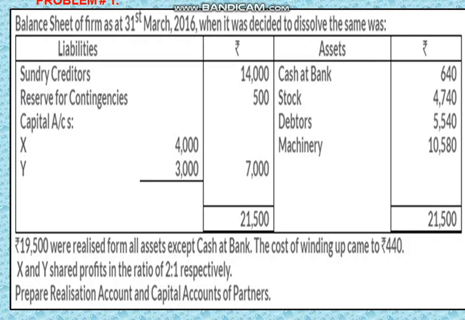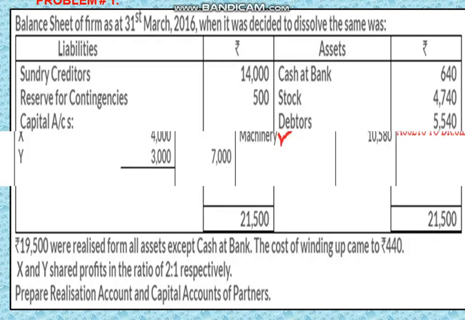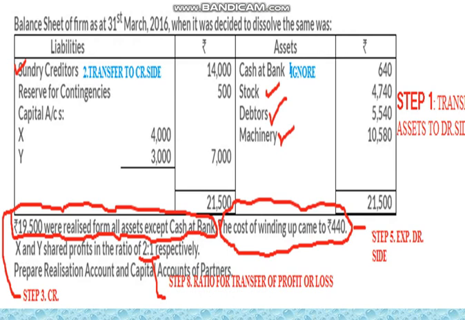And then I've taken a simple problem here in which there are 4 assets. Out of these 4 assets, cash at bank should not be taken. Then stock, debtors, machinery have to be considered here. Then the sundry creditors are there to be considered. And then we have to consider the profit sharing ratio, that is 2:1 given here. And then some workings are there to be done before solving the problem, that is shown in this slide.